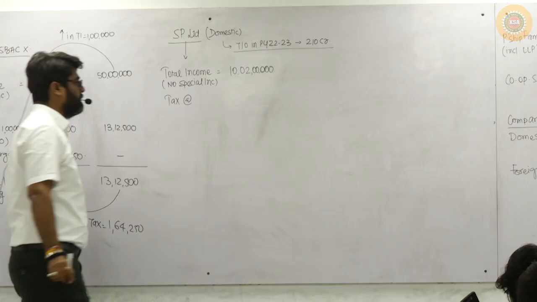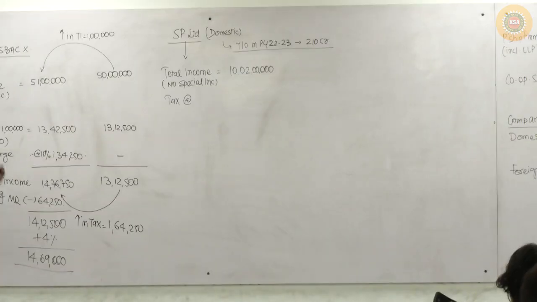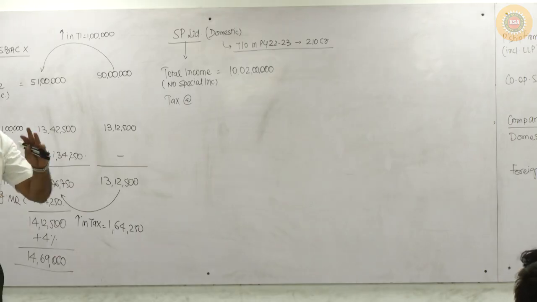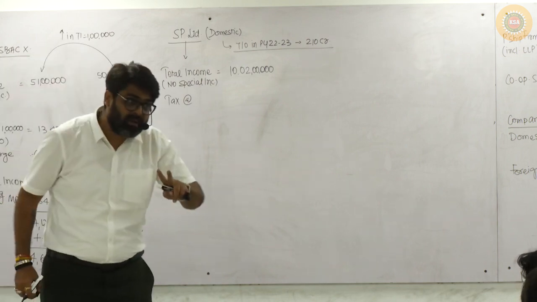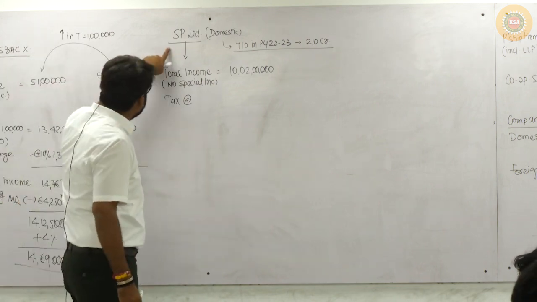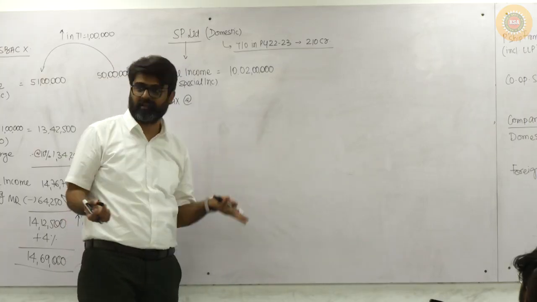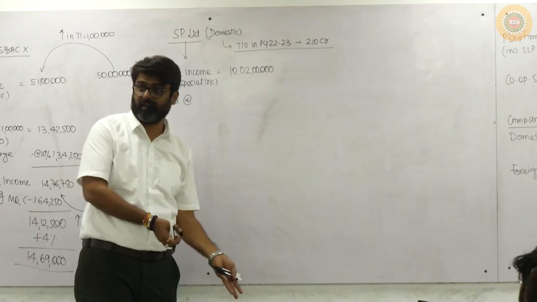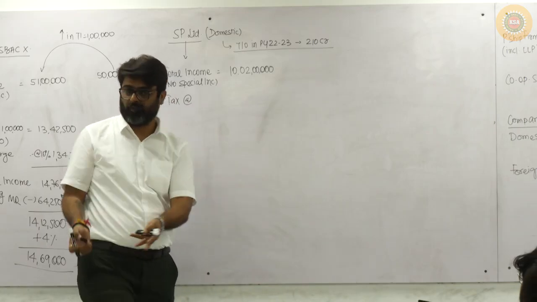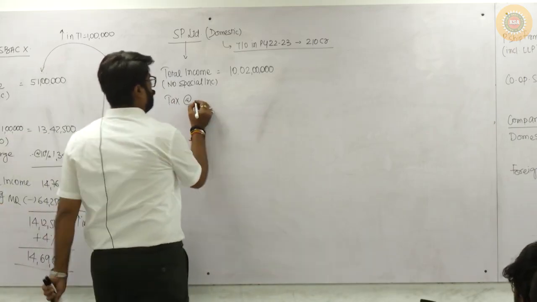Tax at what rate? Slab rates, no? Why not slab rate? On the normal total income, the normal rate is a flat rate of 30% or 25%. In the case of companies, you cannot apply the slab rates. In the case of companies, the tax rate is either 30 or 25. So what rate will you apply here? 25. Why?